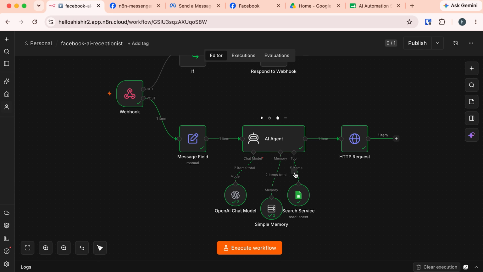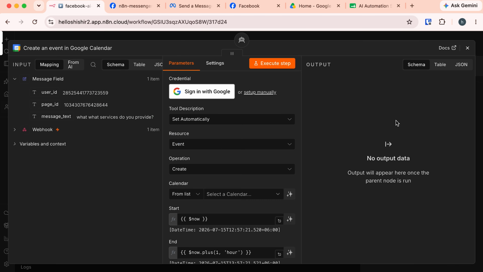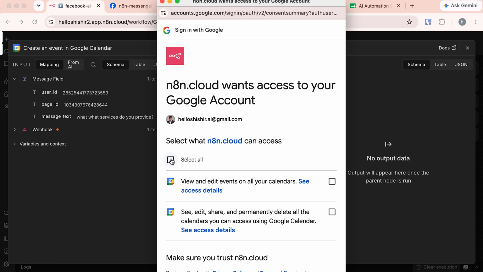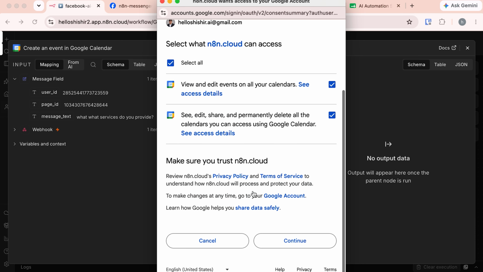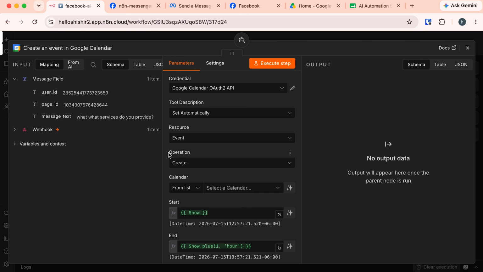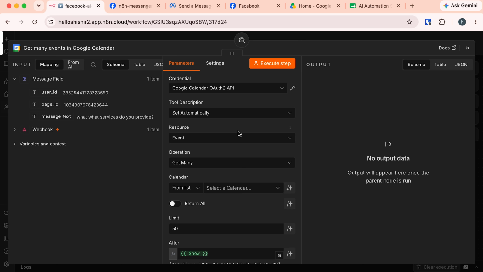In this tool, let's add another node. Search for Google Calendar. This one. Here we need to connect with Google Calendar. So click on this sign in with Google and choose your account. And we need to select the permissions and continue. So our Google account is now connected. Here, let's make a few changes. Change this operation from create to get many. And we need to provide a calendar from list.